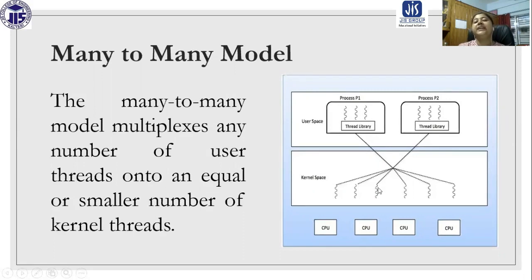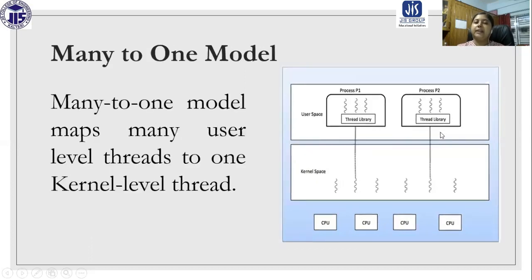There is no dedicated kernel level thread associated with any single user level thread; rather, a dedicated kernel level thread is associated with a group of user level threads. On this side it is many, and on the kernel side it is one. So one kernel thread is associated with many user level threads, and all these user level threads come from a particular process.